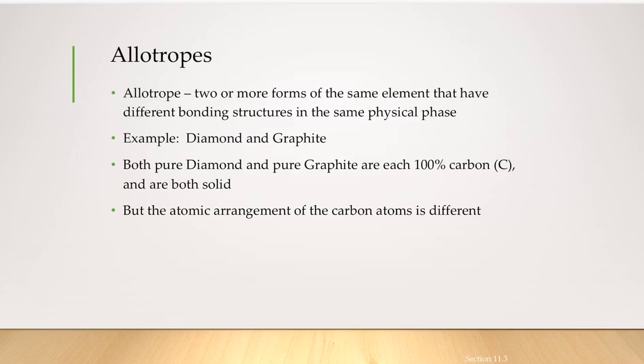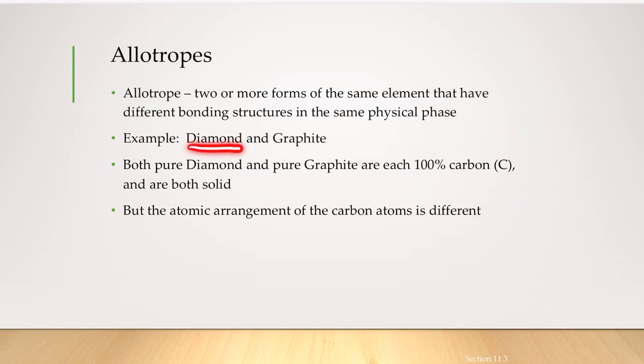Now let's go on to allotropes. What is an allotrope? Two or more forms of the same element that have different bonding structures in the same physical phase are called allotropes. Suppose you take carbon, it can exist in two different allotropic forms, or actually more.